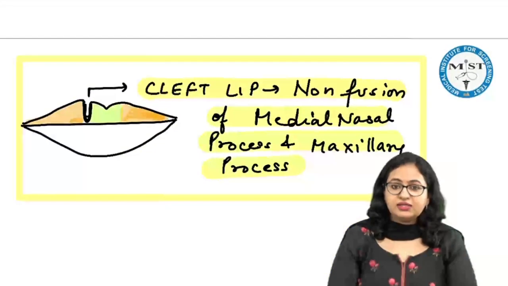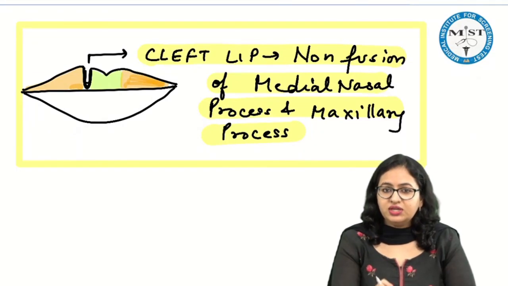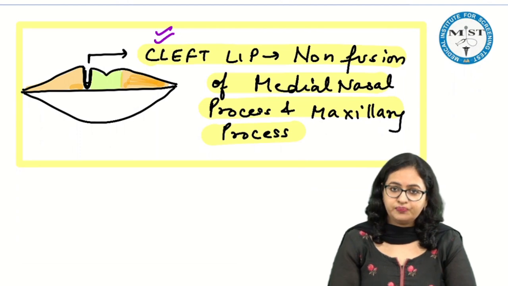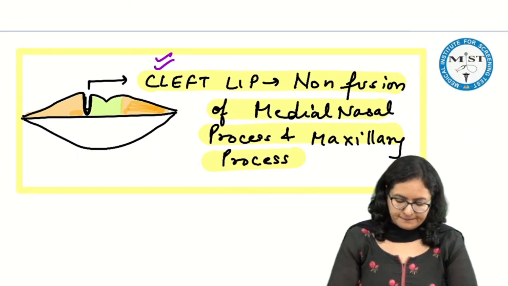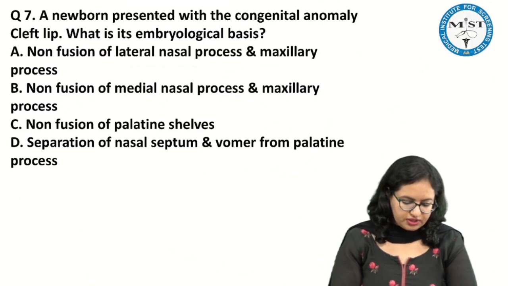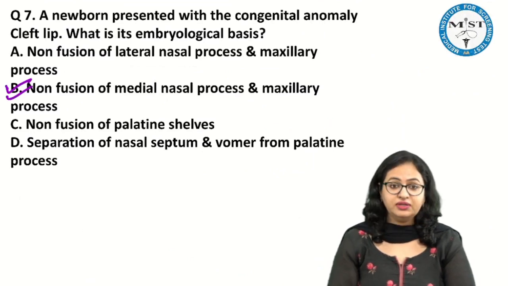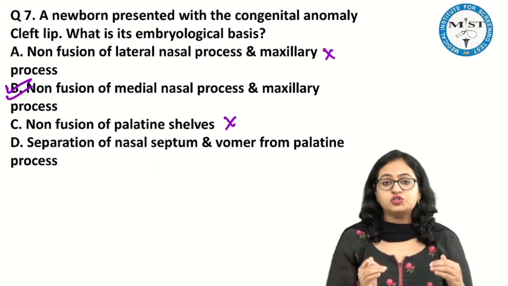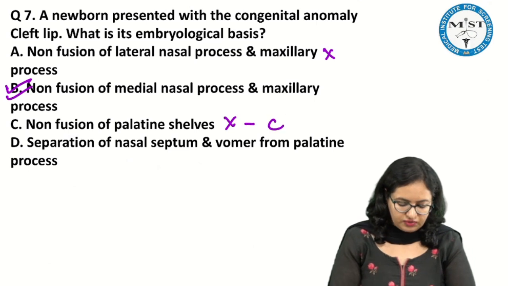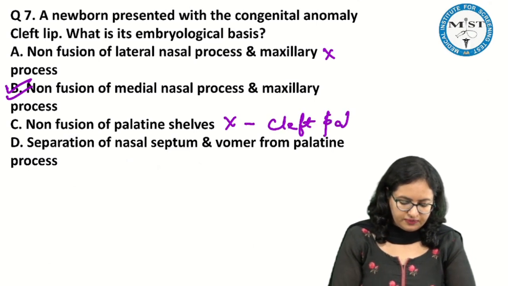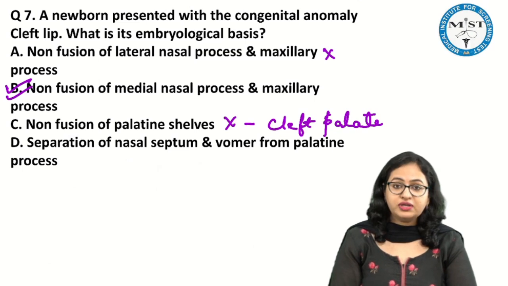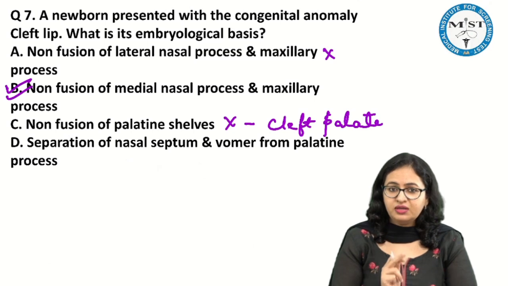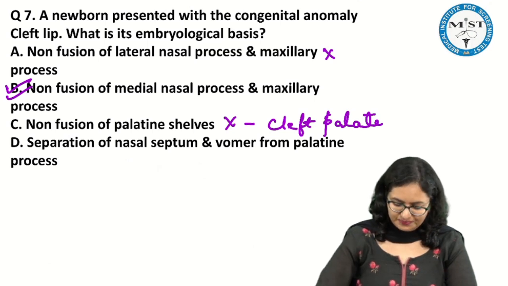And if there is non-fusion between the medial nasal process and the maxillary process, it will lead to this cleft lip. So if we see these options over here, we can very well see that option B is the one. A we can rule out. Option C we can rule out because it is talking about the palatine shelf, which will actually lead to the cleft palate. And the fourth option is also pointing towards the cleft palate. So the only option is B, and this is the answer of this question.